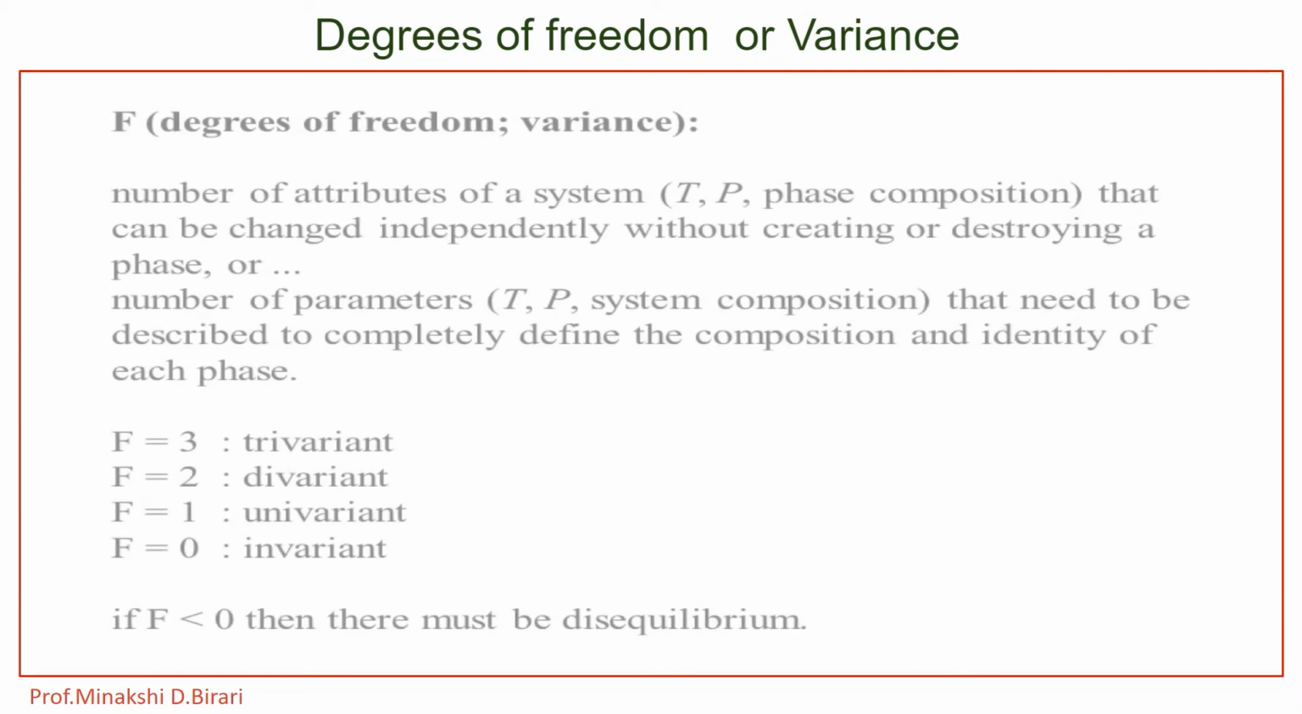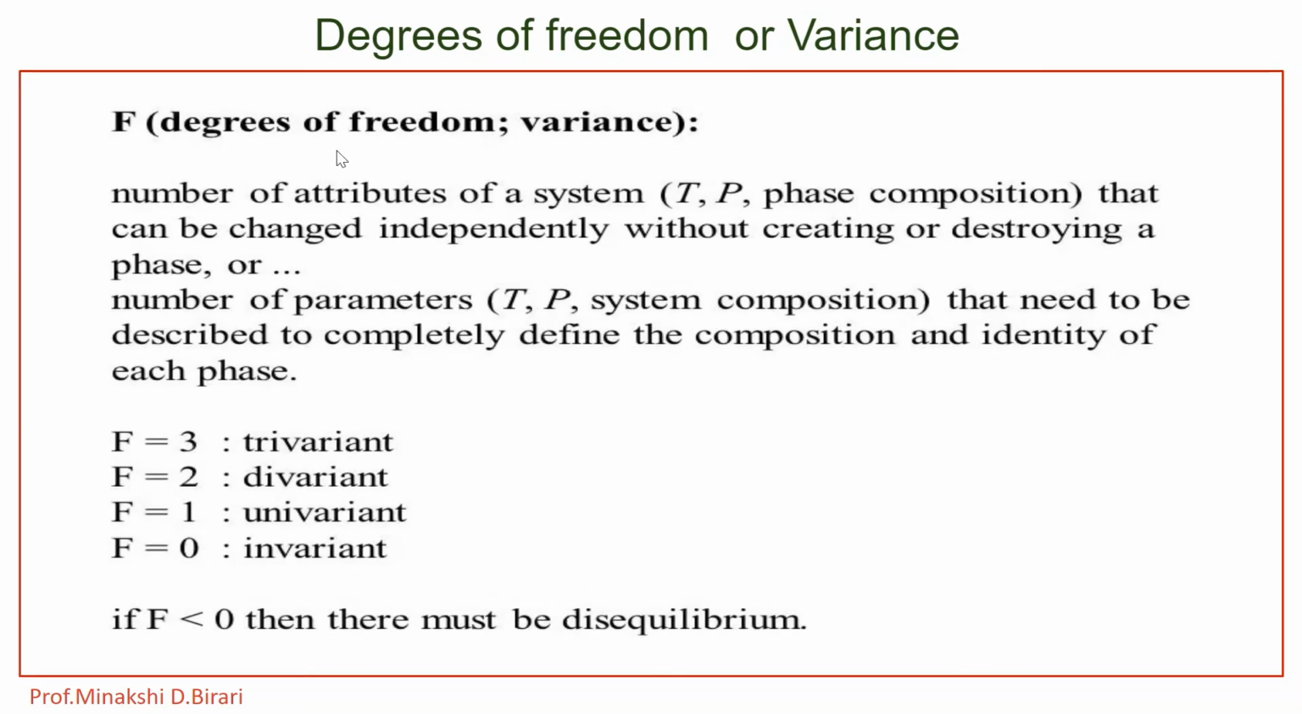So F, the degrees of freedom or variance, is the number of attributes of a system, where temperature, pressure and phase composition can be changed independently without creating or destroying a phase, or the number of parameters that need to be described to completely define the composition and identity of each phase. So when the degrees of freedom is 3, it is called trivariant, 2 bivariant, 1 univariant, 0 invariant.